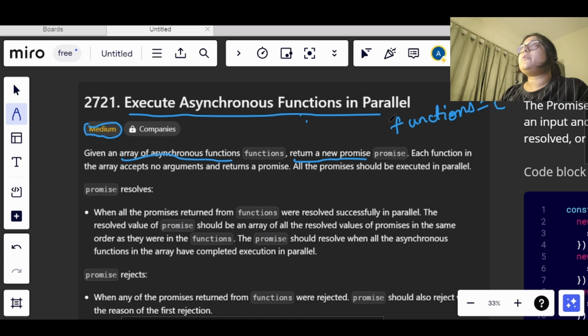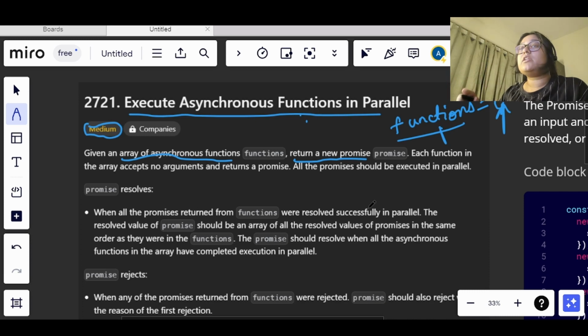Why? Because whenever we invoke each function in this array, it will return a promise, and these functions will not have any arguments. Every time we invoke a function, it will return a promise.